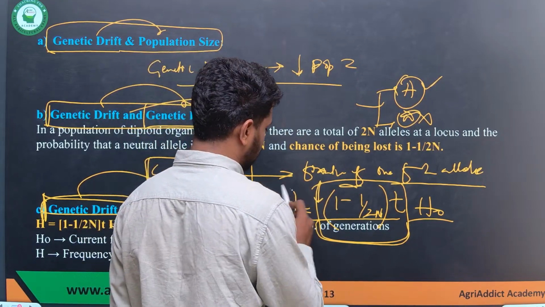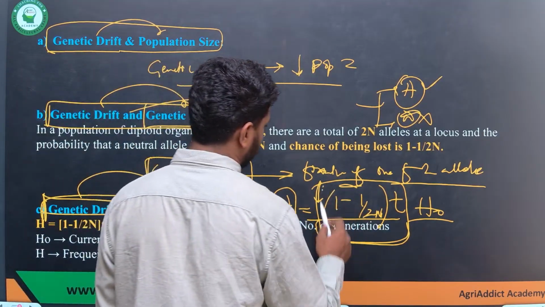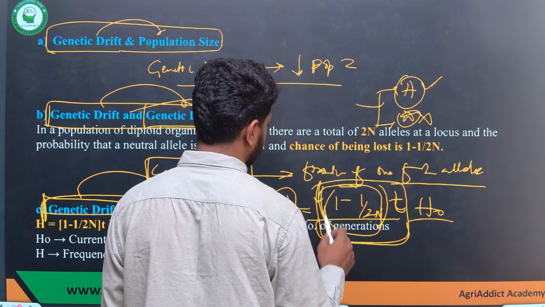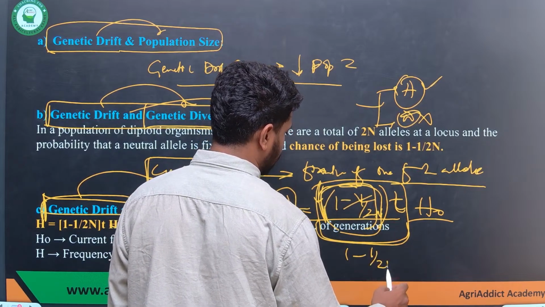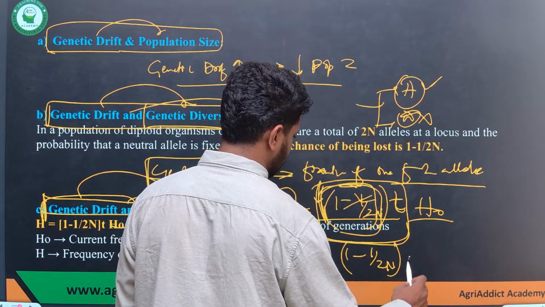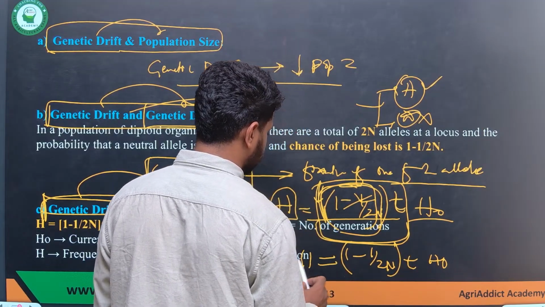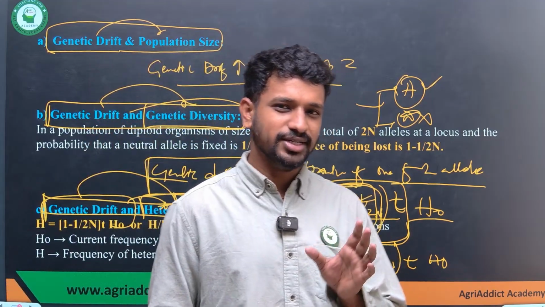Okay, this is what the heterozygosity equation looks like, and why it is 1 minus 1 by 2N, you need not worry about it now. If you know it, it's good, like I explained in the class, but if you do not know it, leave it. Just remember it is 1 minus 1 by 2N to the power of the number of generations, into the initial heterozygosity. The final heterozygosity at some generation is equal to that value multiplied with the initial heterozygosity.